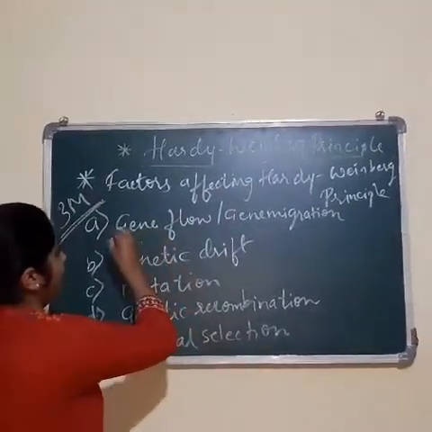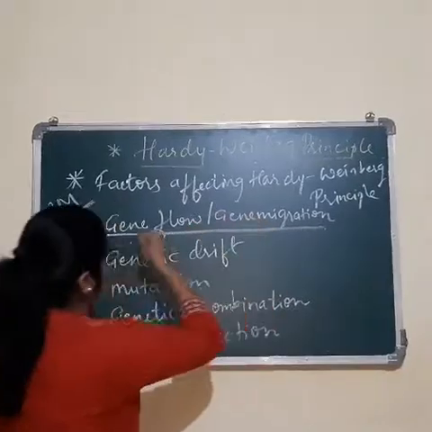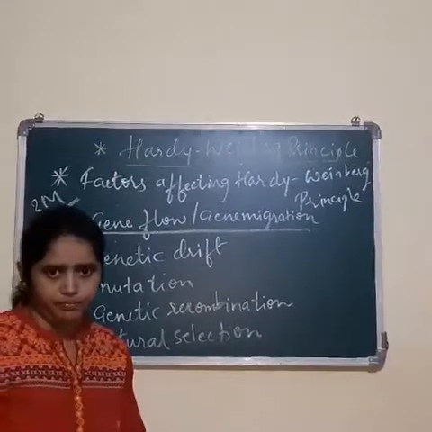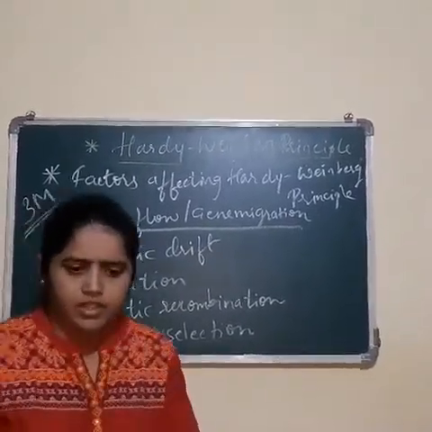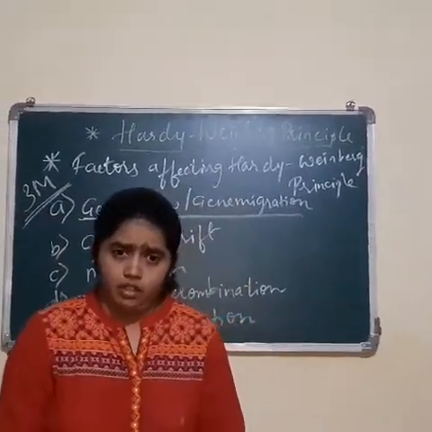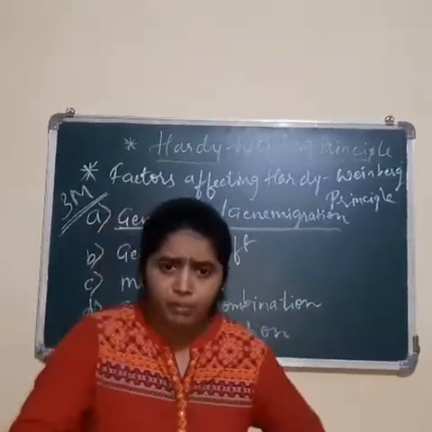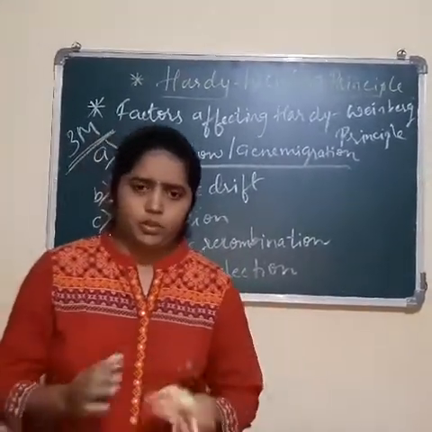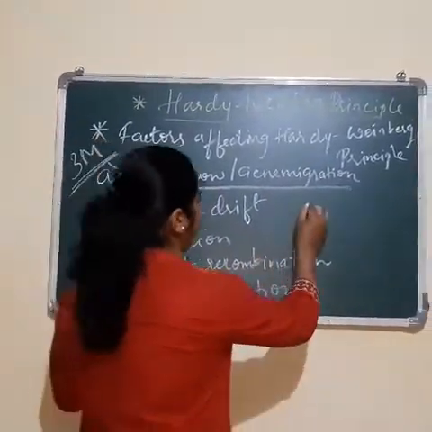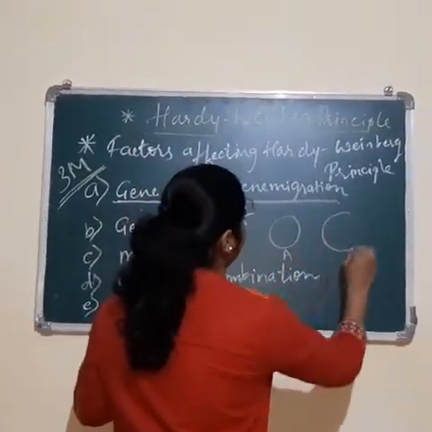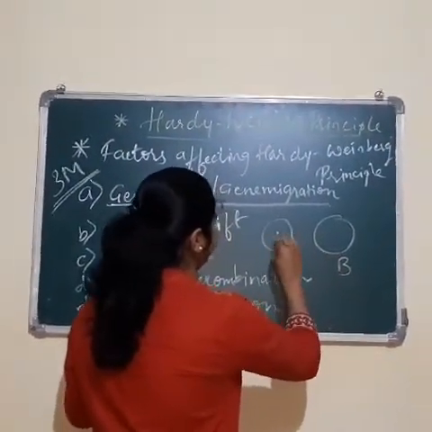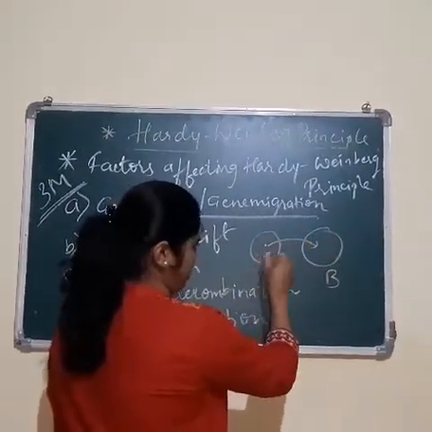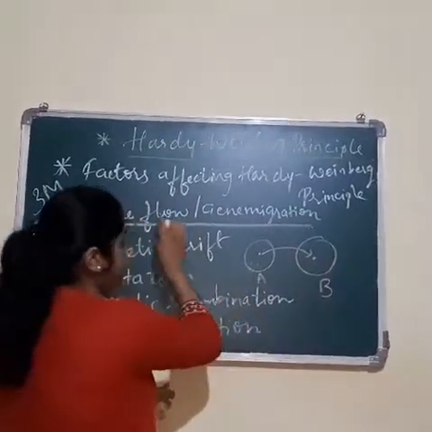Right. So the first factor affecting Hardy-Weinberg equilibrium is gene flow or gene migration. Gene flow or gene migration involves the flow of genes from one population to another population. For example, suppose I take one population, say A, and this is population B. If the gene migrates from one population to another, that is gene flow.